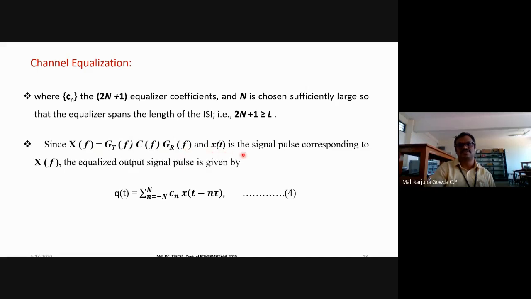If I treat x of t as the signal pulse with Fourier transform X of f, the equalized output of the signal pulse will be written as q of t, which is the output of that summation, equal to the summation, small n equal to minus N to N, of c_n x of t minus n tau. c_n is the coefficient, and this is the transmitted symbol at time intervals T, 2T, and so on.